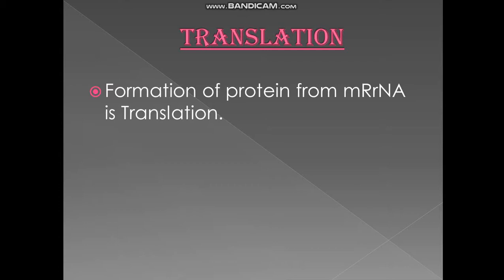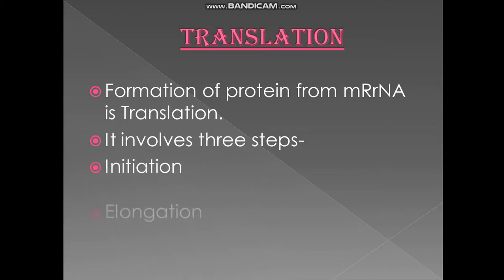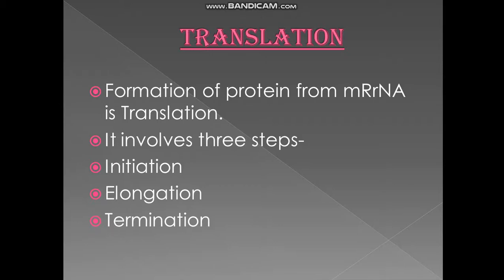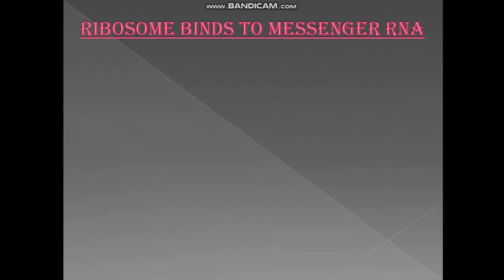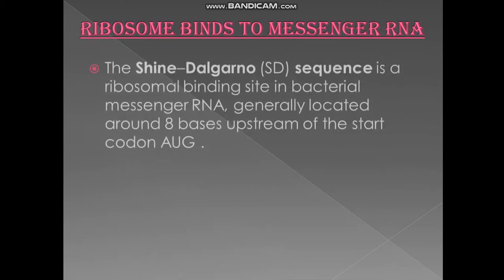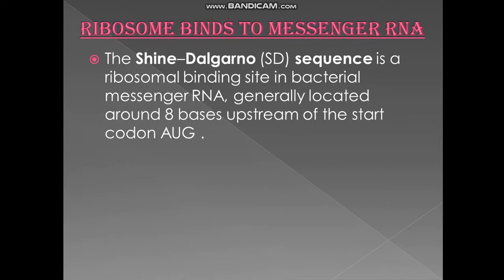So formation of protein from mRNA is translation, that I have already told you. This involves three steps: initiation, elongation, and termination. Clear? So let us first understand what actually happens. The ribosome needs to bind to the messenger RNA, and this is also one important sequence which is present on the messenger RNA.